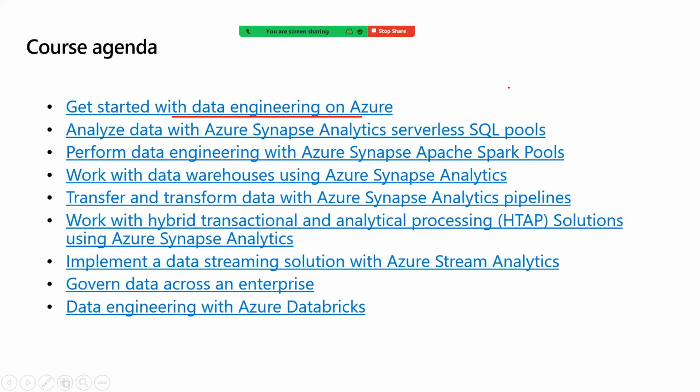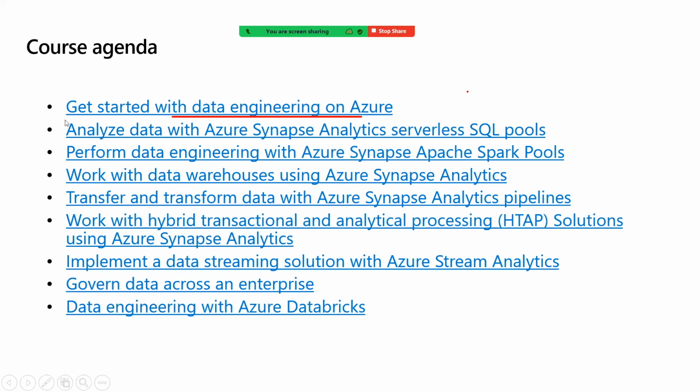But in Synapse, Microsoft wants to integrate everything together. That is why Azure Data Factory is also there in Synapse, called Synapse Pipelines, right? And another integration is called Azure Synapse Link. What was formerly known as Azure SQL Data Warehouse is nothing but the dedicated SQL pool of Synapse Analytics.